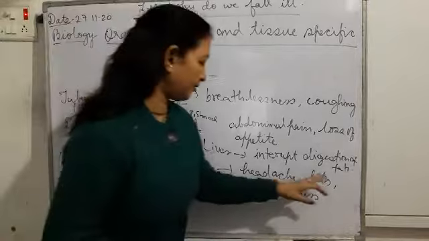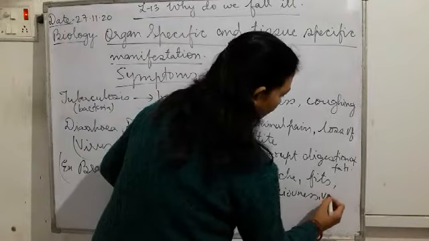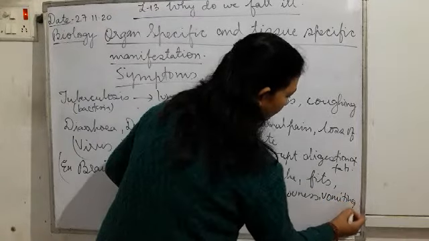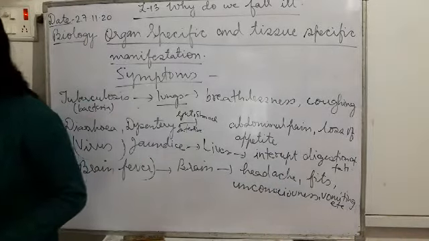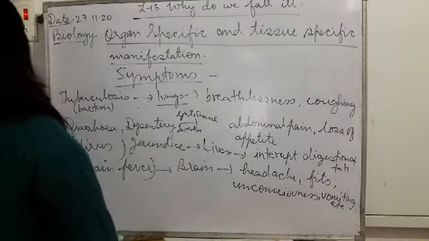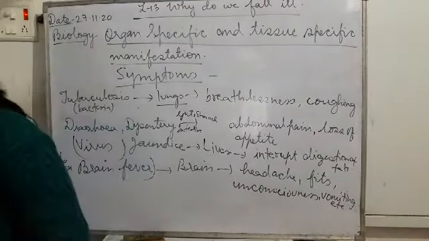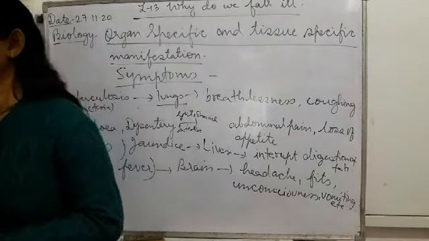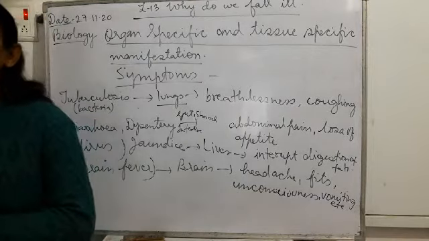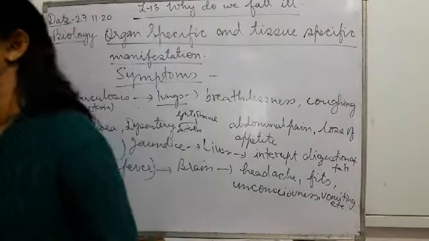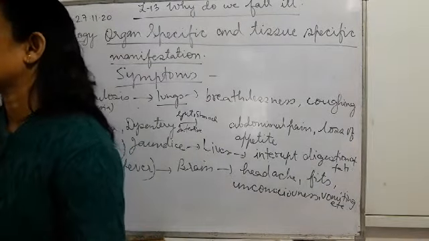It can cause headache, fits, unconsciousness, vomiting also, etc. So when any pathogen enters the brain or harbors in the brain or affects it, what are the symptoms that it develops? You can have headache, you can have fits, you can have unconsciousness, you can have vomiting also. So when you look at the symptoms, what do you come to know? Yes, this particular organ is affected.